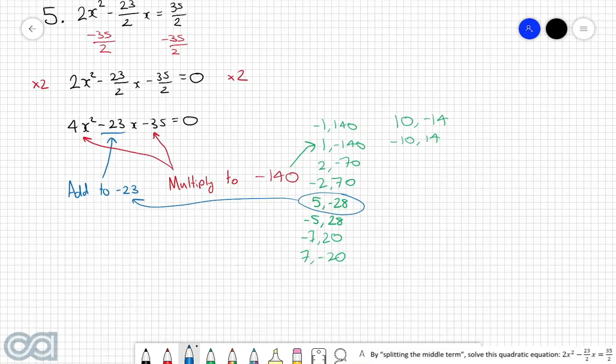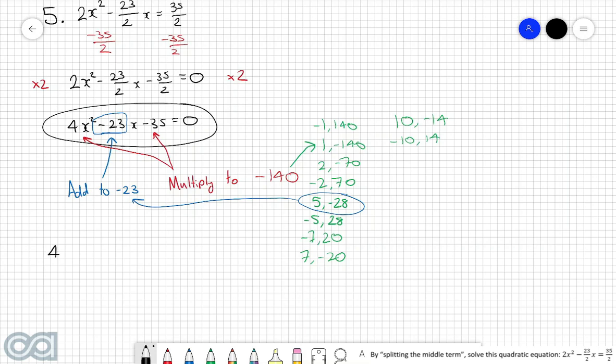Which means that we now have to split this middle term of negative 23x into 5x and then negative 28x. So in other words, we can now write this quadratic equation as 4x squared plus 5x, take 28x, take 35 is equal to 0. Where we've just split the negative 23x into this positive 5x and the negative 28x.